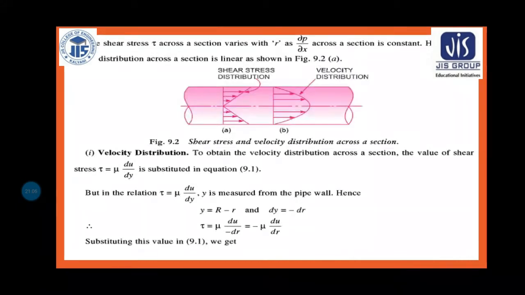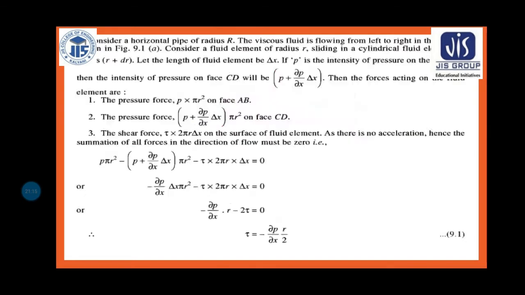So the shear stress tau across a section varies with r. Am I right? Because you can see here, this is the r. If r is 0, then it will be 0. If r is equal to capital R, then it will be maximum.